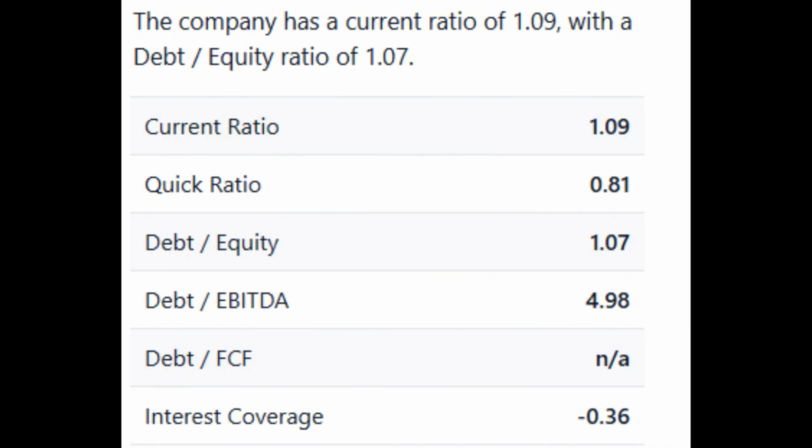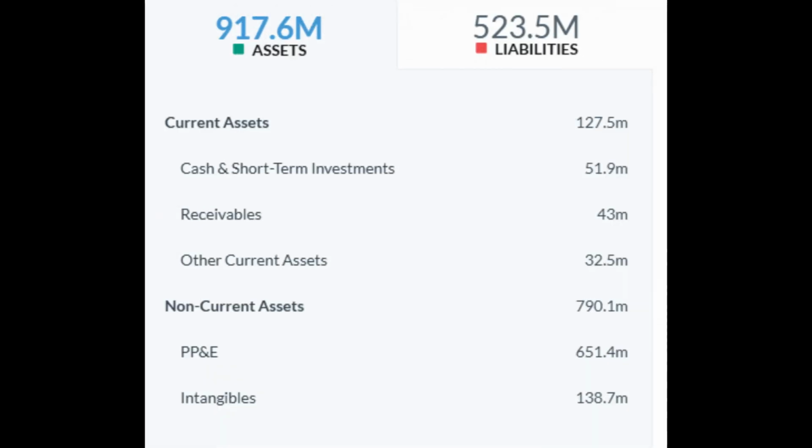Current ratio, current assets divided by current liabilities. It evaluates a company's ability to cover short-term obligations with its short-term assets. Quick ratio, similar to the current ratio, but excludes inventory from assets, a more conservative measure of liquidity. Debt-to-equity ratio, total liabilities divided by shareholder equity. It shows the balance between debt and equity in financing the company's operations.